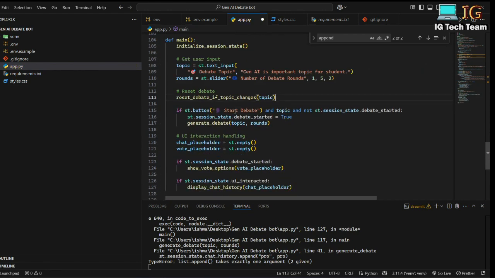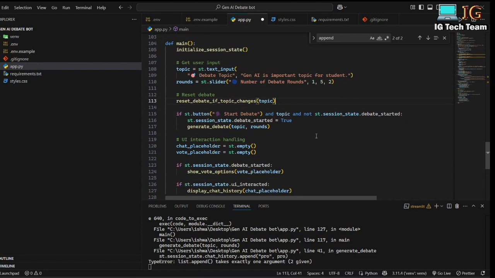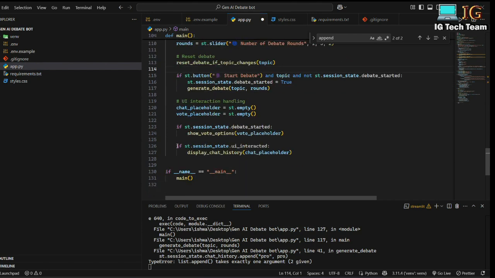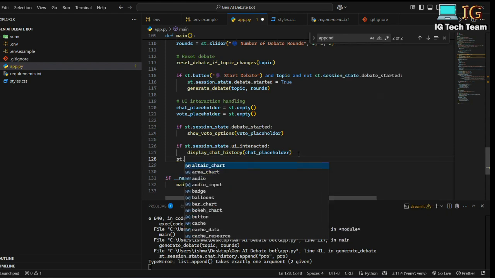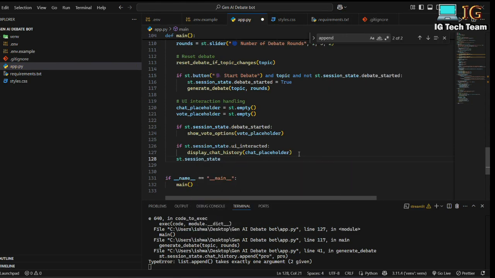I will be going with a much easier solution. After this if section I can write here set UI interacted equals true. Okay, this will solve the issue.